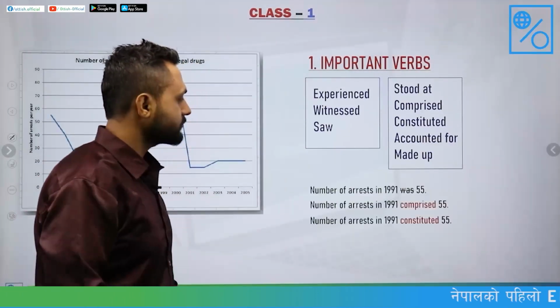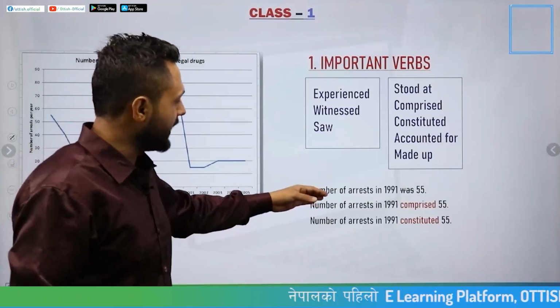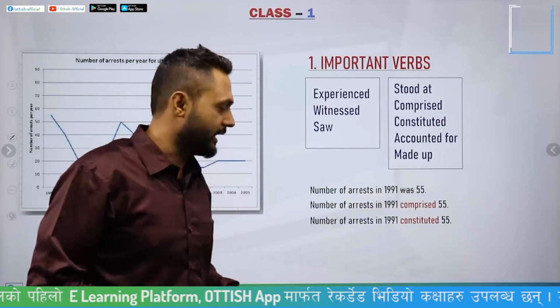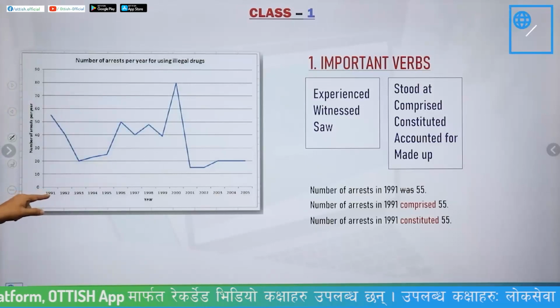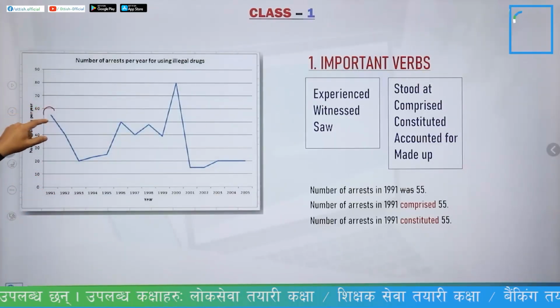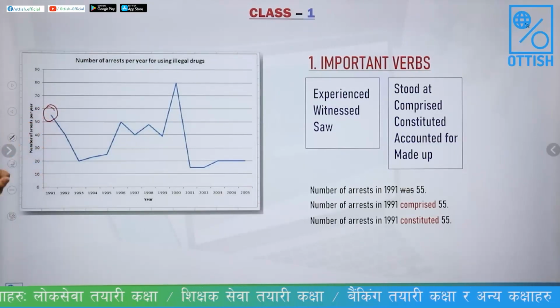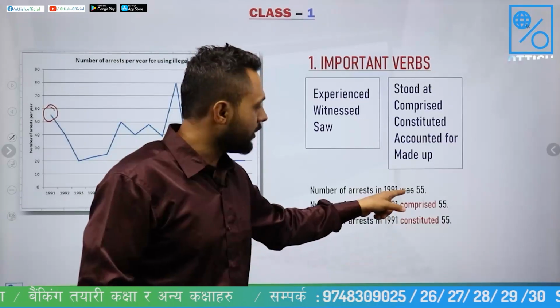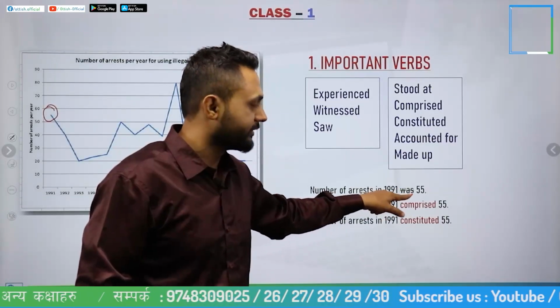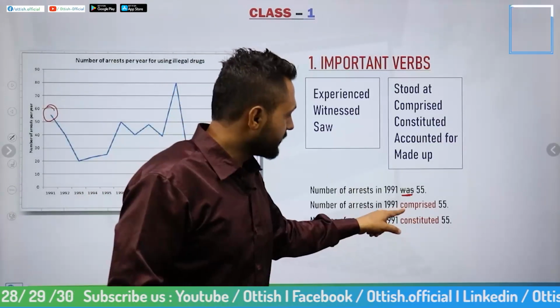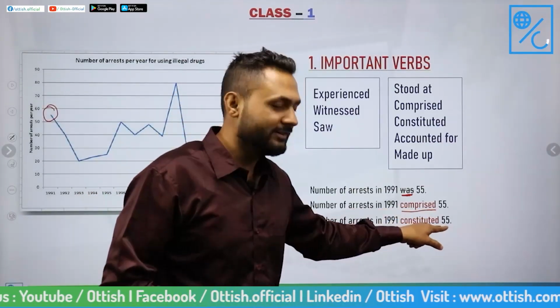Let's say you write in this way: number of arrests in 1991 was 55. Here in 1991, if that is not clear to you, we have the point, it is 55. Yes, this is correct, but what we want to do is avoid this common verb was, and place something more advanced, such as comprised and constituted.